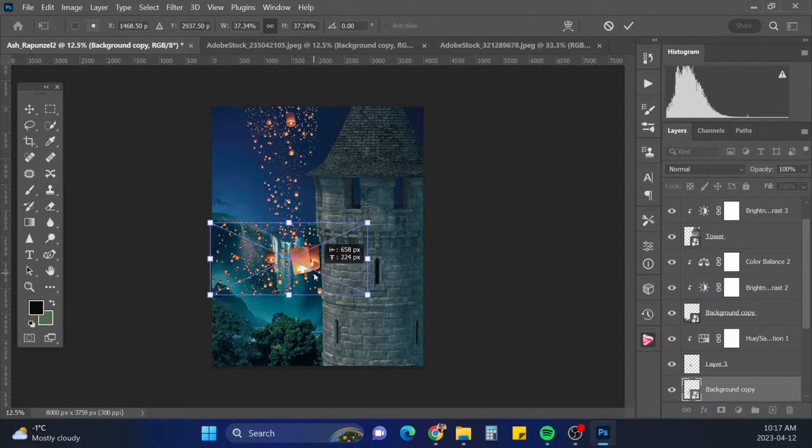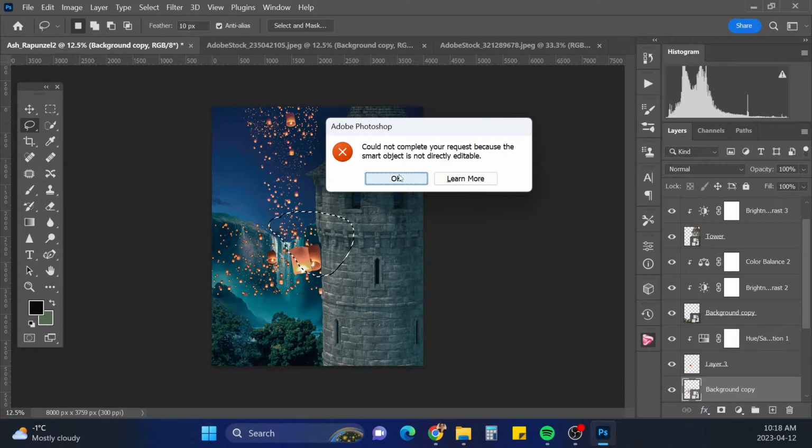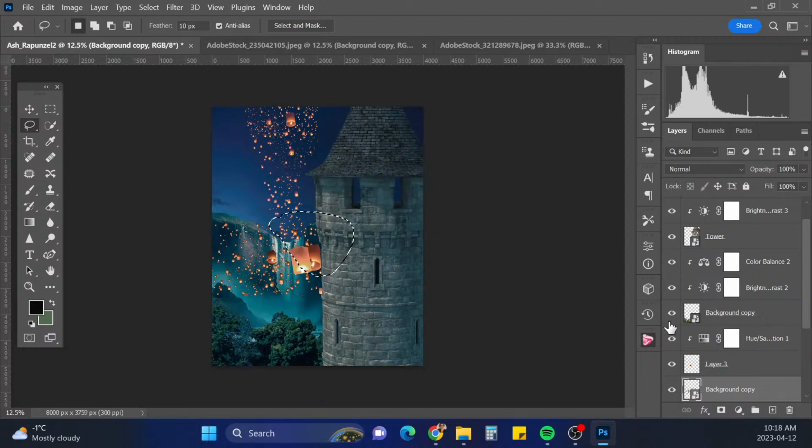So yeah, I'm definitely going to be painting out a lot of this. So yeah, maybe I won't even paint it. Maybe I'll just select a bunch. Oh, I can't do that. Okay. Never mind. I guess I can't do it that way.